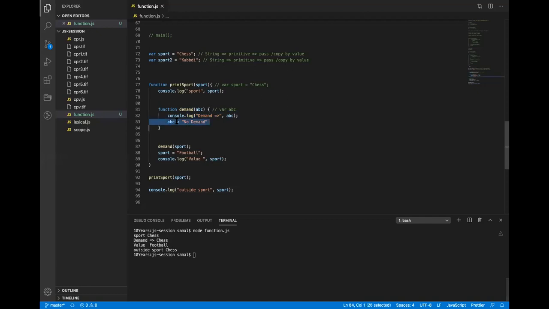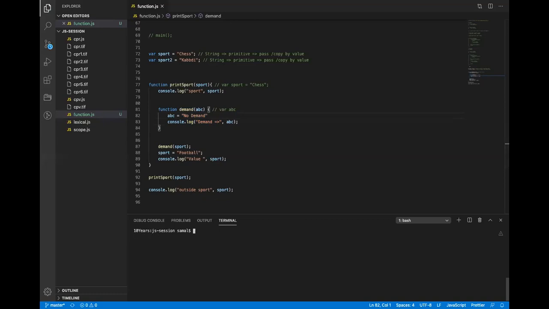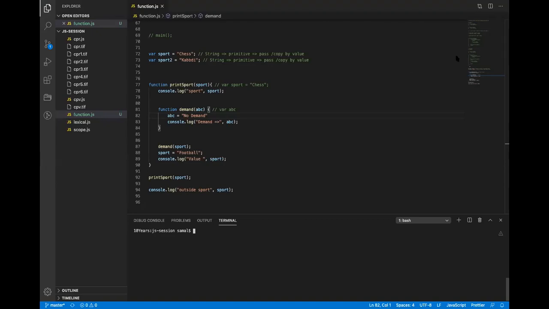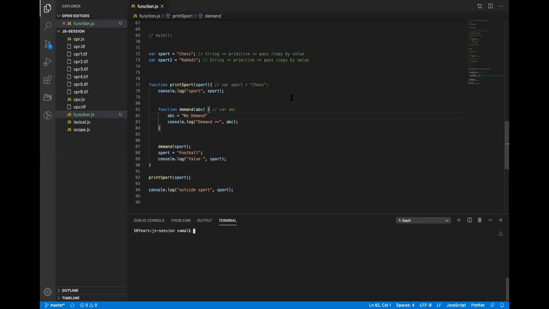If I cut and paste here, what will be the output? This function is called, and internally this function is calling this function with a localized parameter.